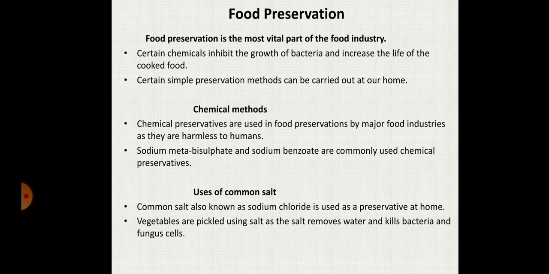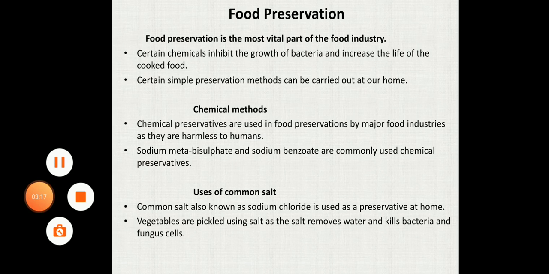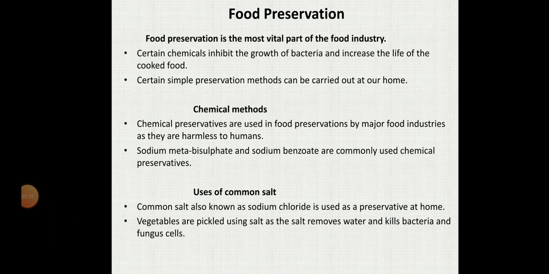This process of conversion of sugar into alcohol is known as fermentation. Louis Pasteur discovered fermentation in 1857.